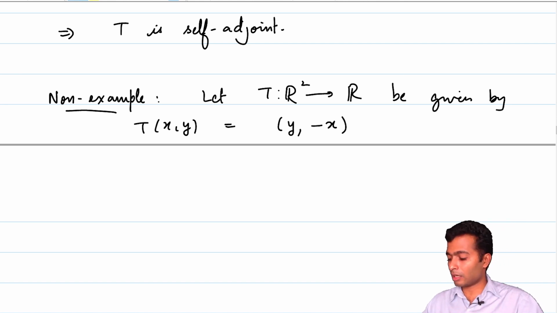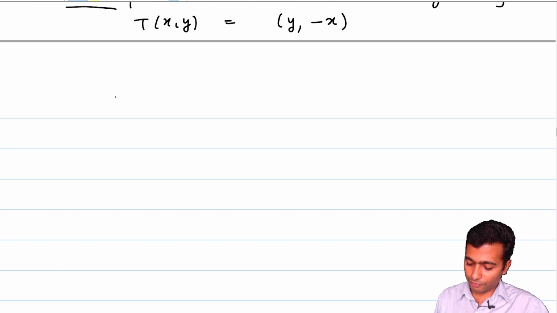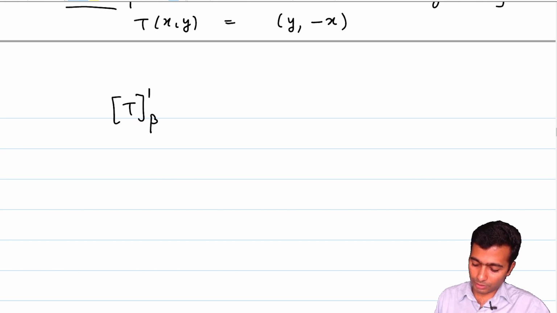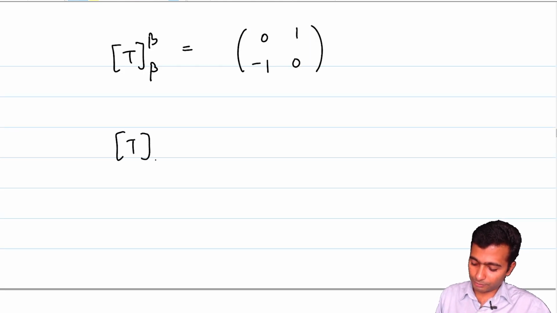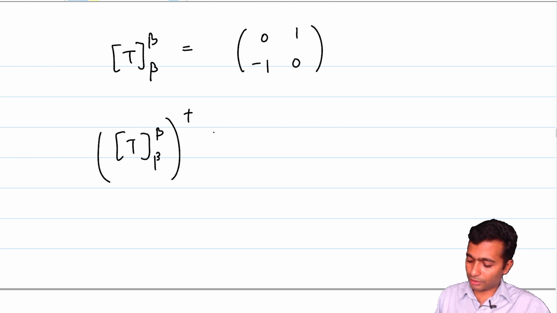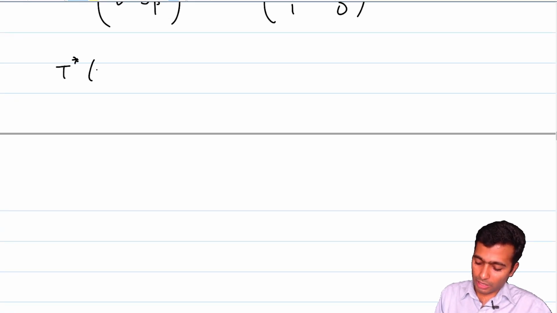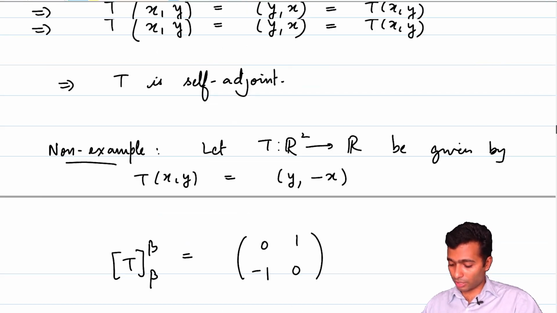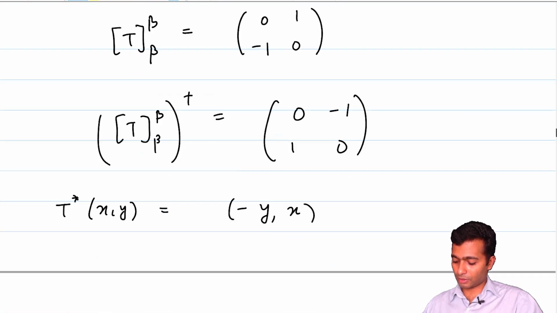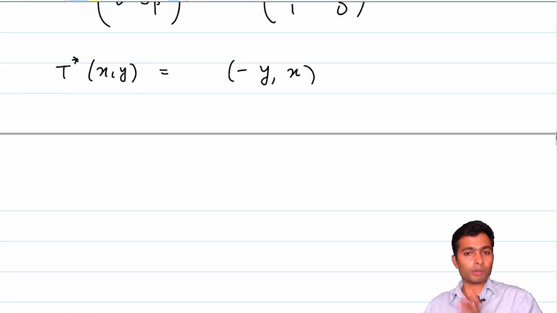And if you go back and check the calculations involved, we actually had this with respect to the standard basis. This was just going to be equal to 0 minus 1 1 0, and therefore if you calculate the adjoint, it is just 0 minus 1 here in the first row, 1 0 in the second row, and that would give us that T star of x comma y is equal to minus y comma x, which is not equal to T of x comma y, because T of x comma y was y comma minus x.